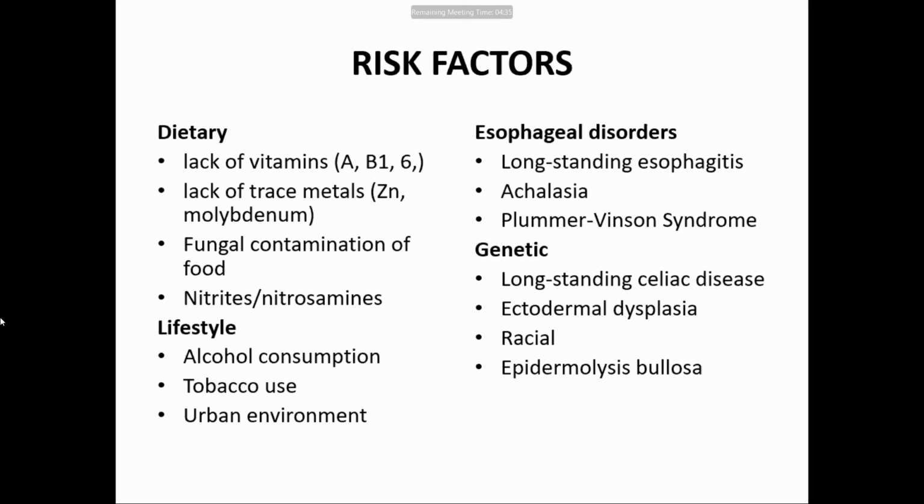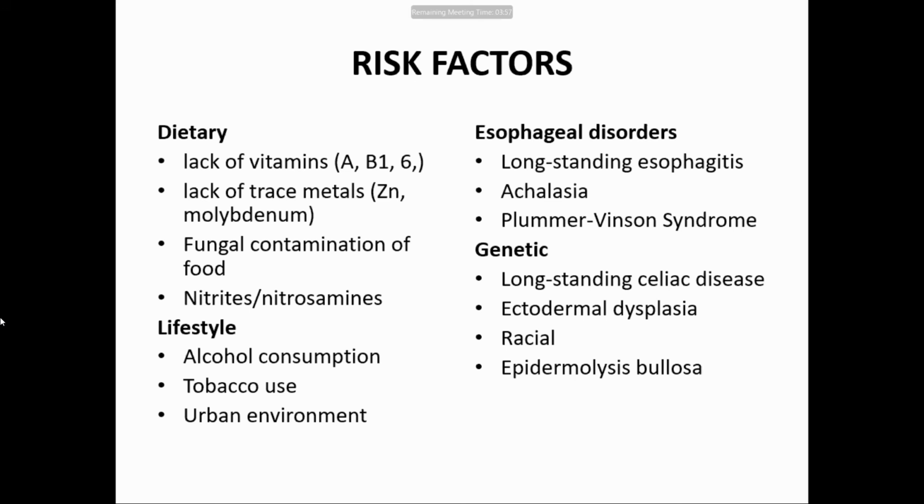Plummer-Vinson syndrome is web formation in the esophagus. That occurs in iron deficiency anemia. Achalasia means the lower part of the esophagus, that is the sphincter, doesn't function well, so it doesn't open. So the esophagus above is dilated. That is called achalasia. Then there are certain genetic conditions as well. So these are the various risk factors of squamous cell carcinoma of the esophagus. The risk factors for oral mucosa are different.